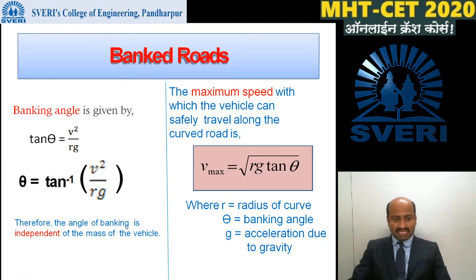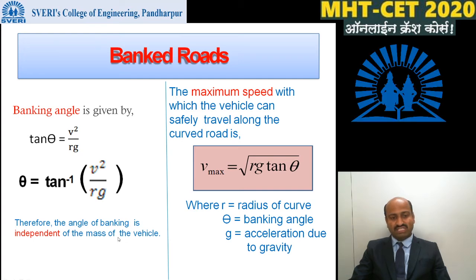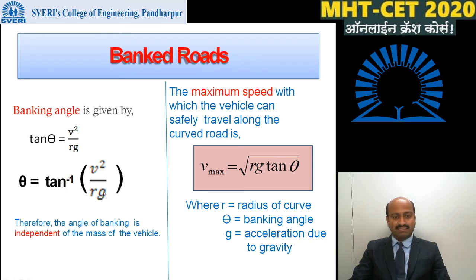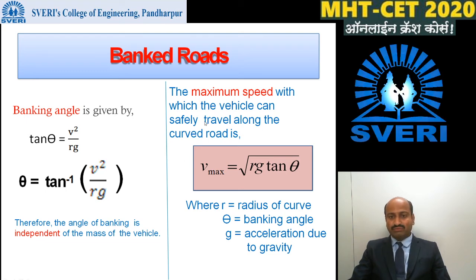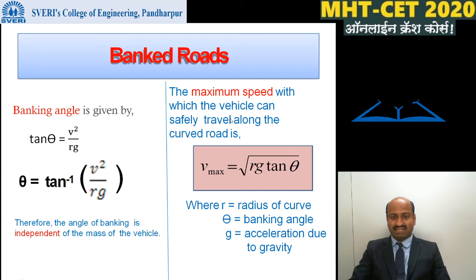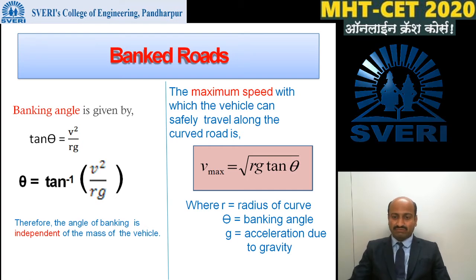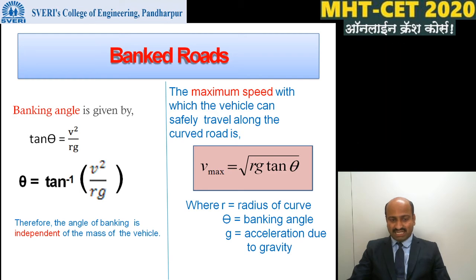Therefore, the angle of banking is independent of the mass of the vehicle, and this banking angle depends upon the velocity of the vehicle, the radius of the curve, and the acceleration due to gravity. The maximum speed with which the vehicle can be safely driven along the curved road is given by v max is equal to the square root of rg tan theta.